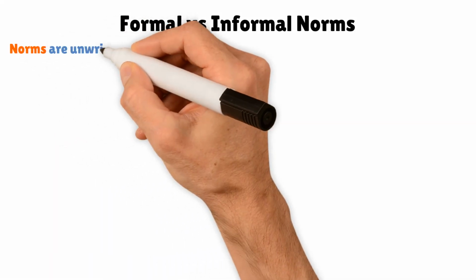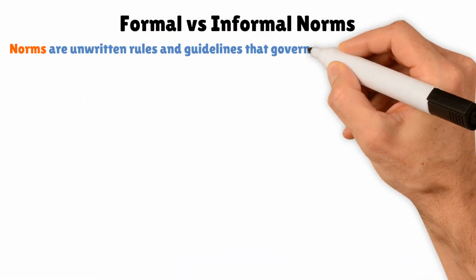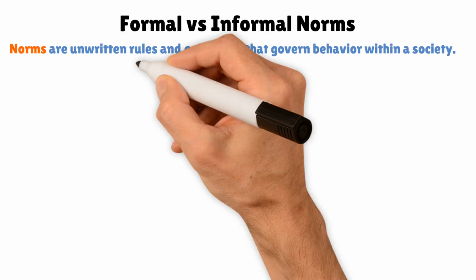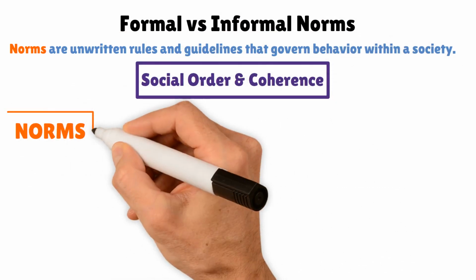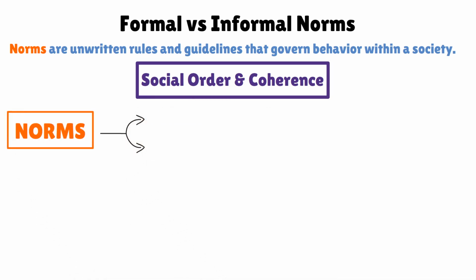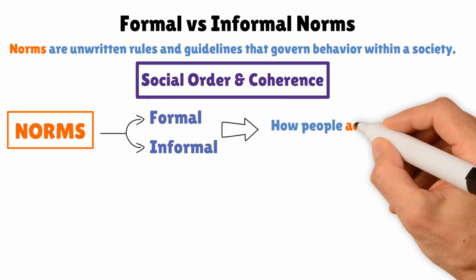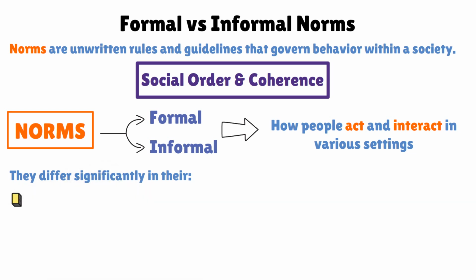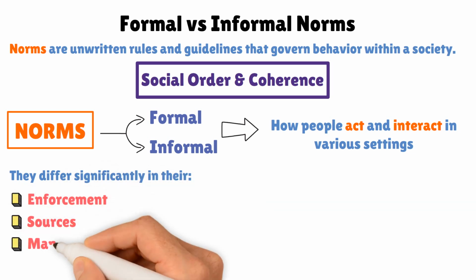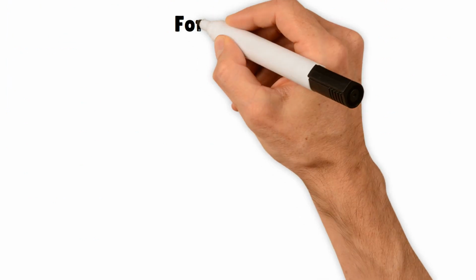Norms are unwritten rules and guidelines that govern behavior within a society. They play a crucial role in maintaining social order and coherence. Norms can be classified into two broad categories: formal and informal. Both types of norms influence how people act and interact in various settings, but they differ significantly in their enforcement, sources, and manifestations. Let's look at formal norms first.